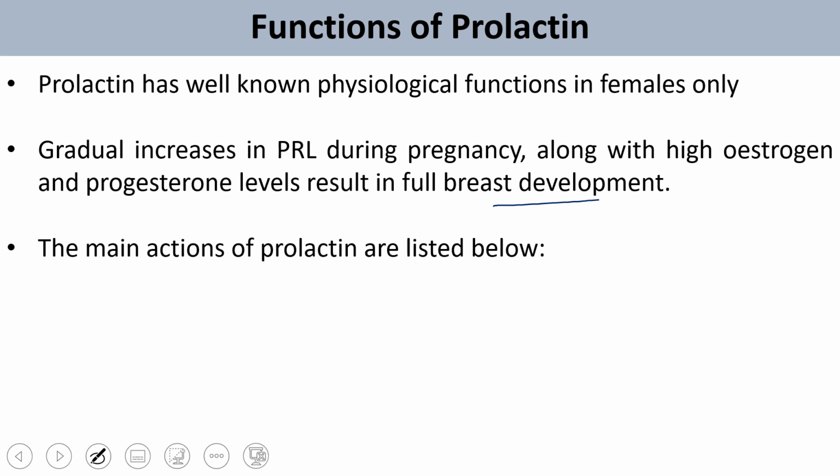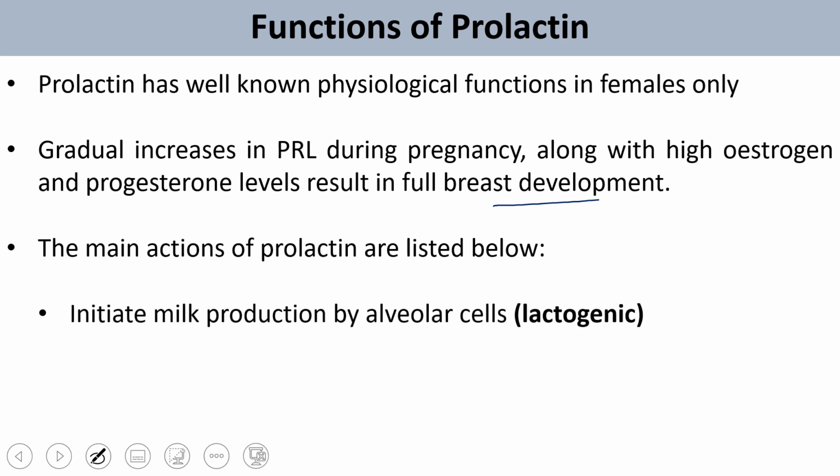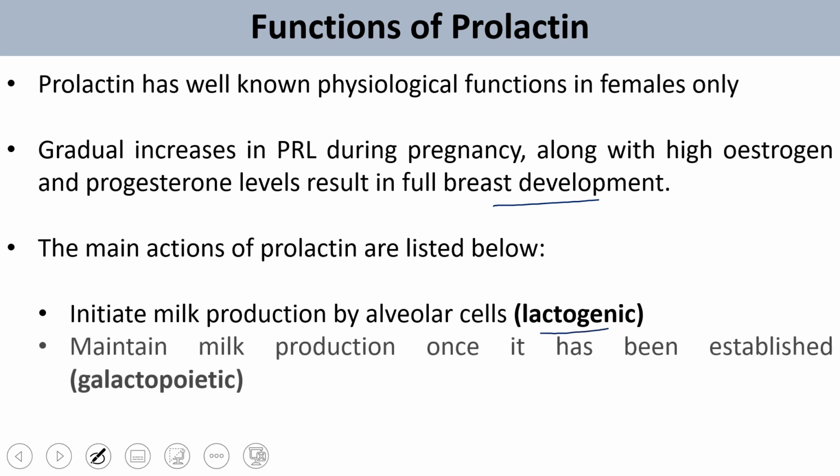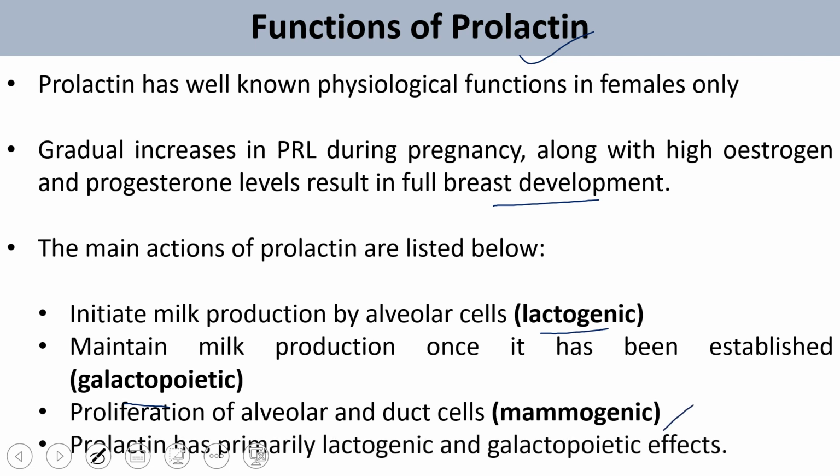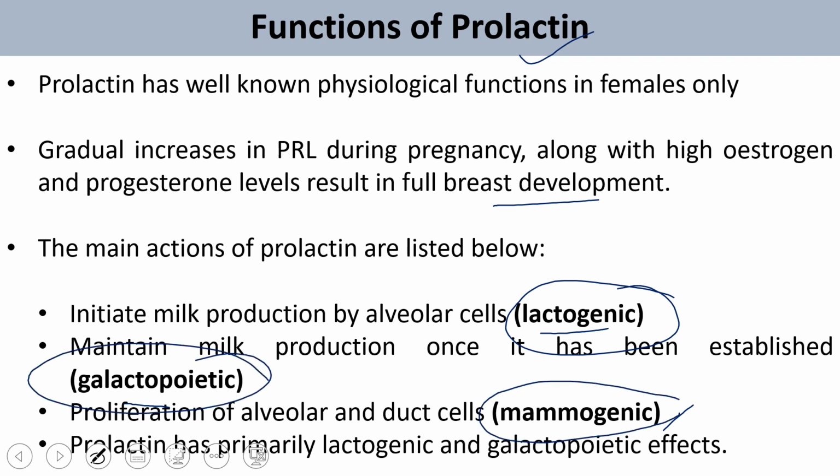The main functions of prolactin are listed below. The first function is that it initiates milk production by the alveolar cells of the mammary gland, that is called the lactogenic function. The second is that it maintains milk production once it has been established, that is the galactopoietic effect. So the lactogenic and galactopoietic effects are the main functions of prolactin. The third function is proliferation of alveolar and duct cells, that is called the mammogenic effect. Prolactin is mainly responsible for lactogenic and galactopoietic effects, while the mammogenic effect is mainly under the control of oxytocin.